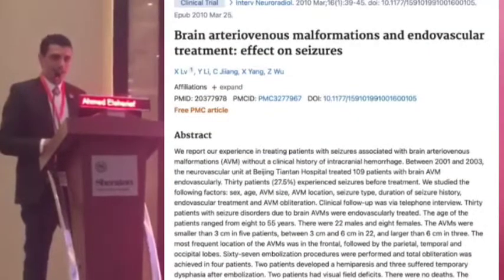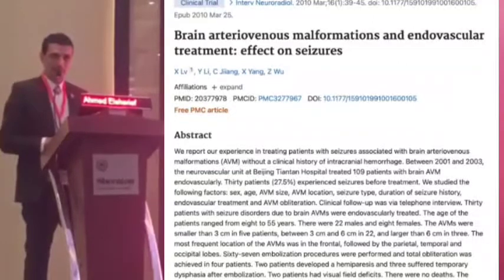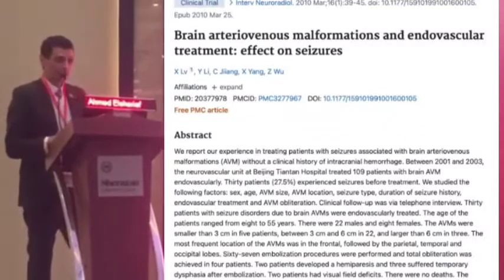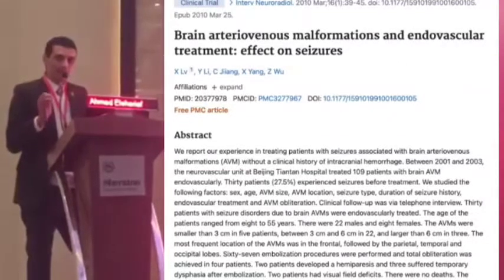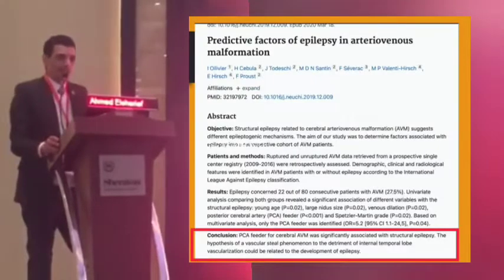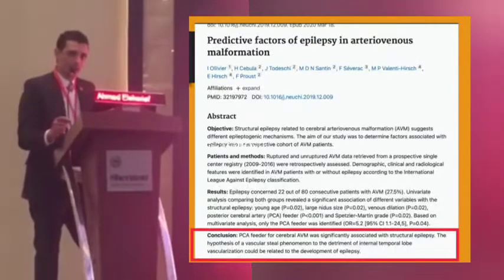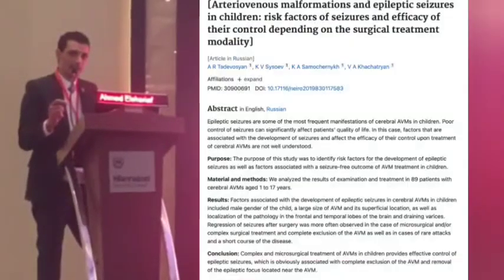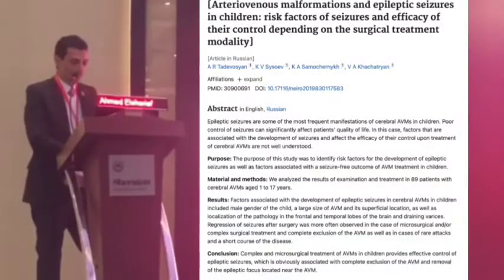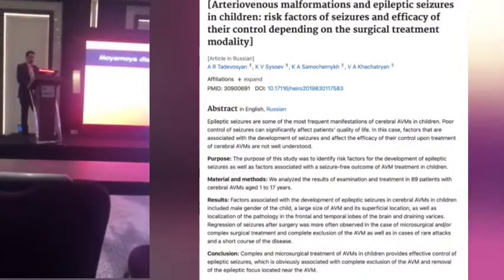Arteriovenous malformation is an important cause of hypoperfusion in the adjacent brain due to the steal phenomenon. Also here, they found that posterior cerebral artery feeders for the cerebral AVM were significantly associated with structural epilepsy. So even in children, epilepsy may be due to hypoperfusion.